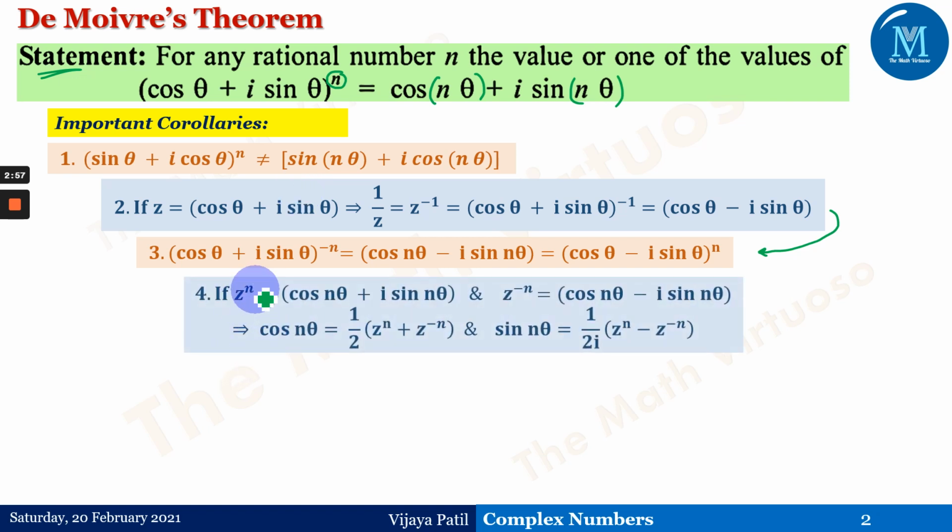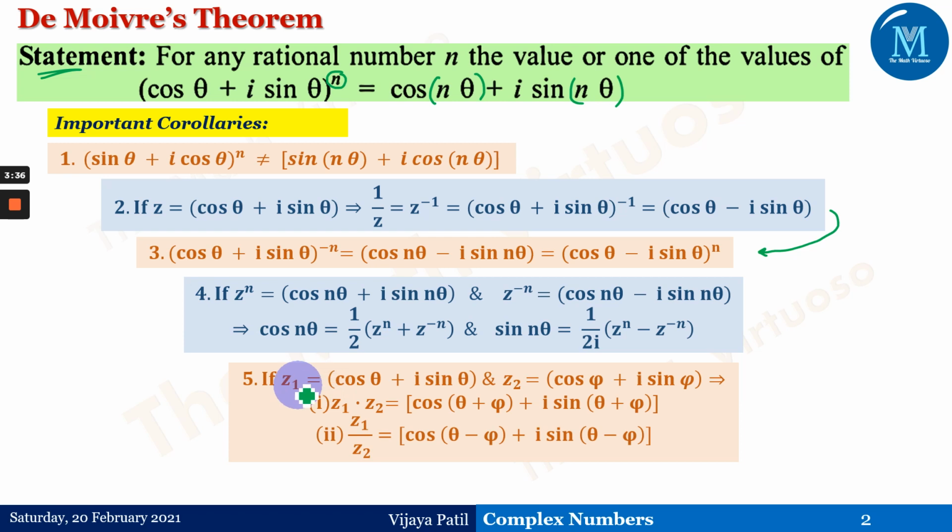And the fourth: if z to the power n is cos n theta plus i times sin n theta and z to the power minus n is equal to cos n theta minus i times sin n theta, then we can express cos n theta and sin n theta in terms of z to the power n and z to the power minus n with this relation. This relation plays a very important role whenever we want to go for the roots of complex numbers, the powers, and the expansions of complex numbers. Anyway, we'll be going ahead with those types of examples as well.